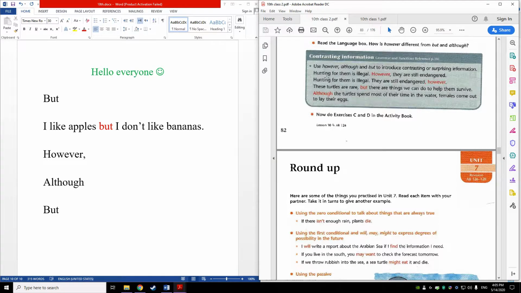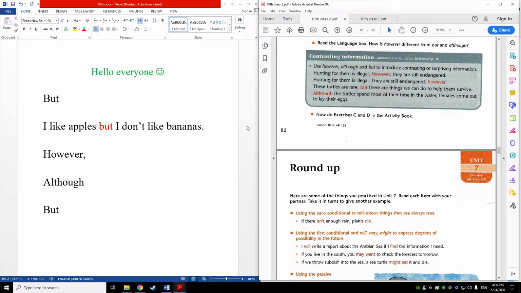Example here: They say hunting for them is illegal, full stop. However, they are still endangered. Endangered means that they are at the risk of being extinct, not safe. Hunting for them is illegal; they are still endangered, comma, however, full stop. So you see, these turtles are rare, but there are things we can do to help them survive. Although the turtles spend most of their time in the water, females come out to lay their eggs.